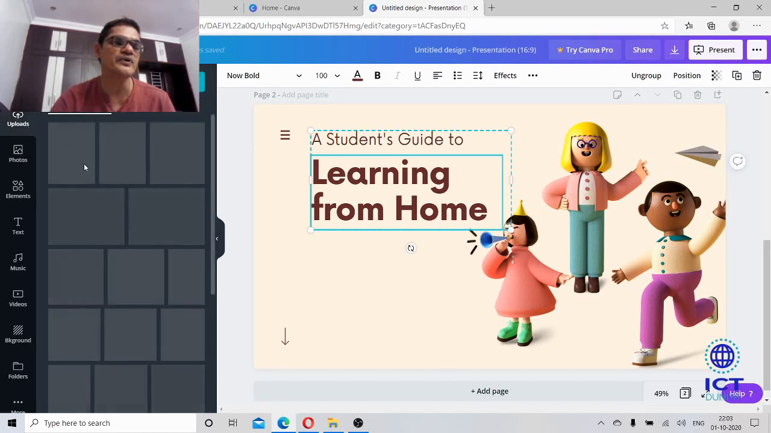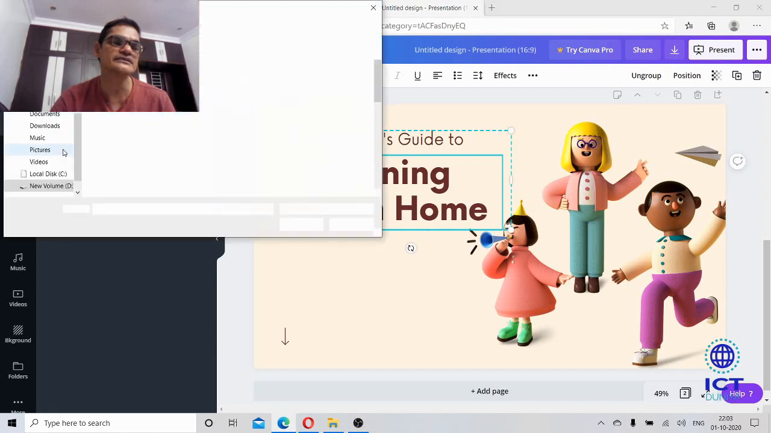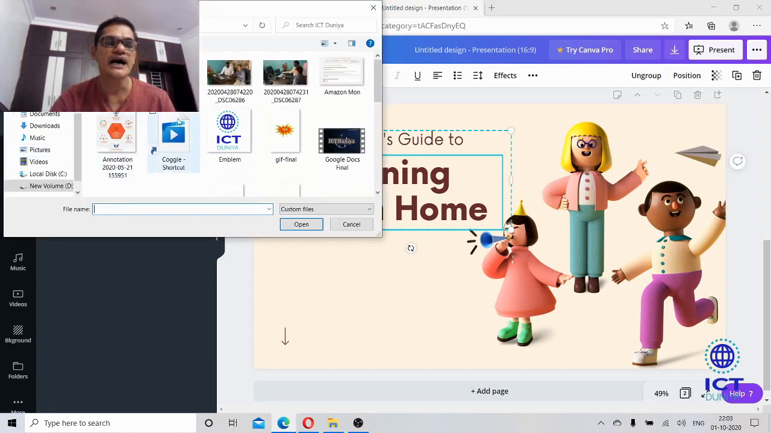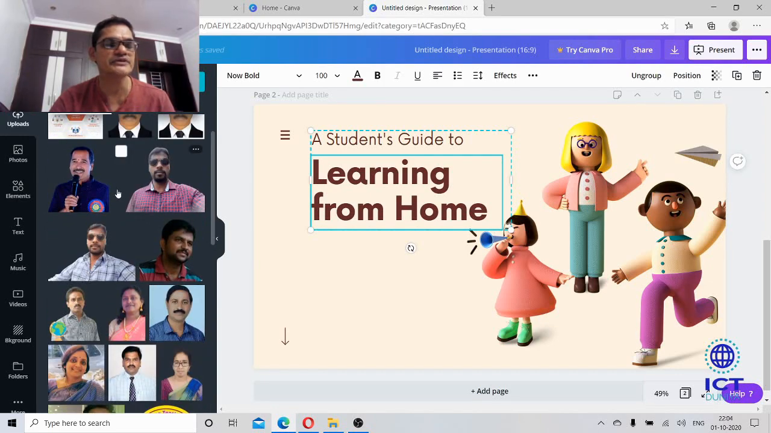If you want to upload a picture, simply click on upload an image from device. So see here, I want to upload this particular picture here. Yeah, so this is uploaded into Canva. See here, it is uploading. Now it is taking time. Meanwhile let me show you this.